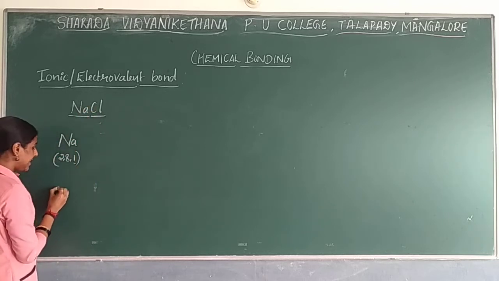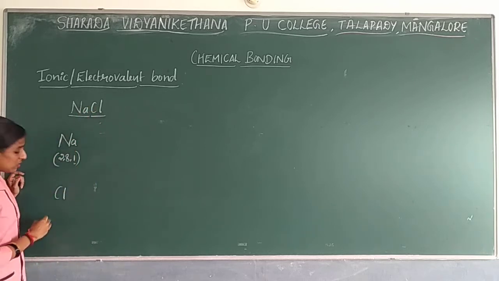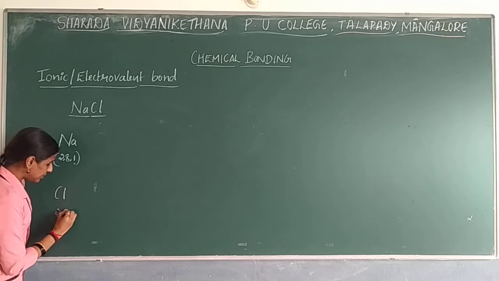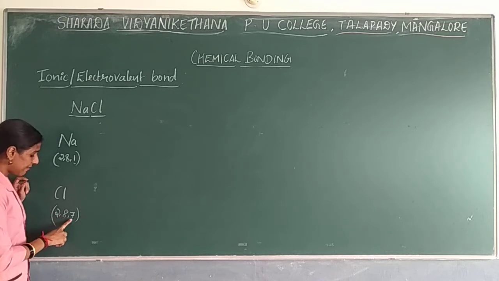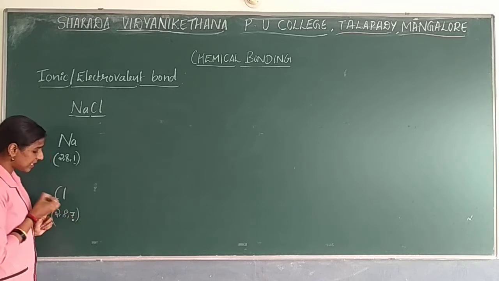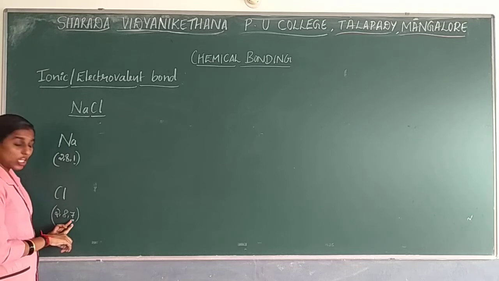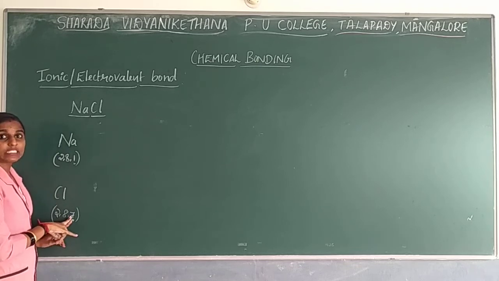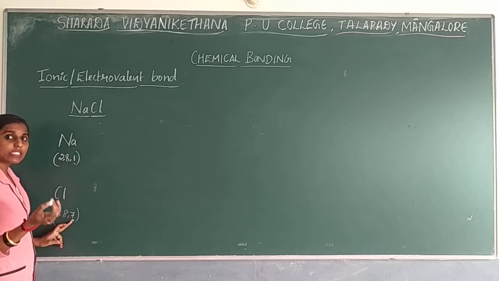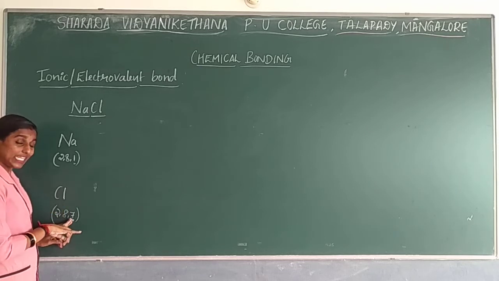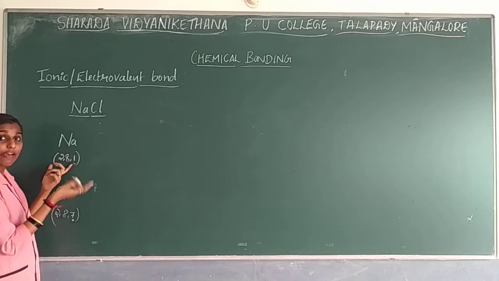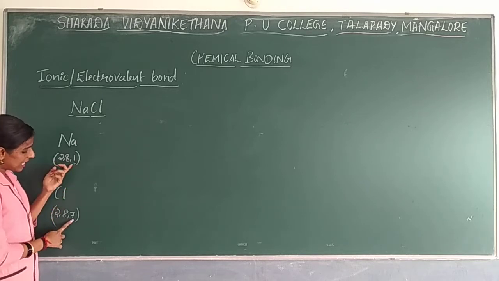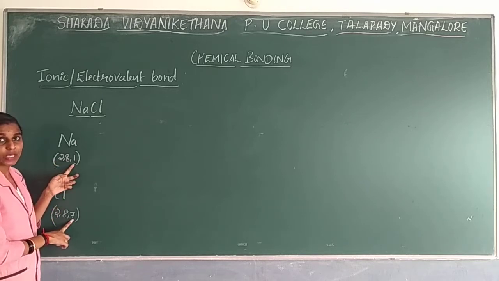Now if I take Cl, the electronic configuration is 2, 8, 7. The last shell has just 7 electrons. To become stable, how many electrons does it need? It needs just 1 electron. Sodium, going by this, would need to gain 7 electrons to become stable, whereas chlorine needs just 1 electron to become stable.